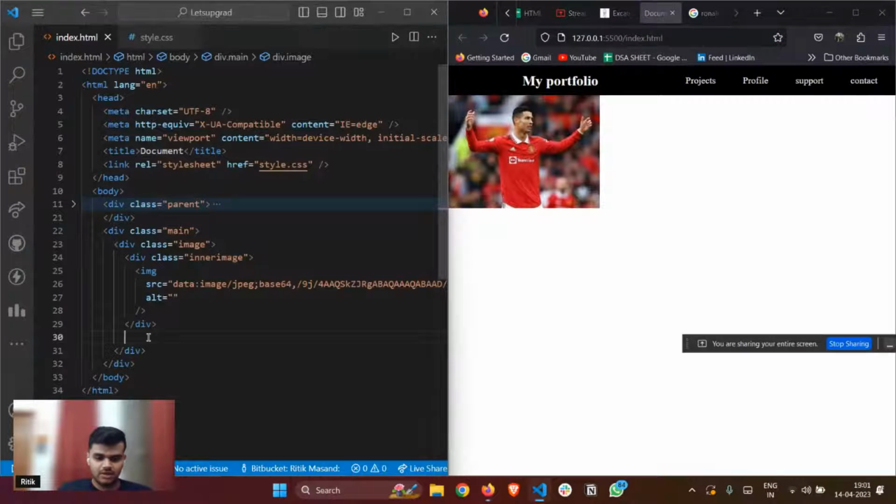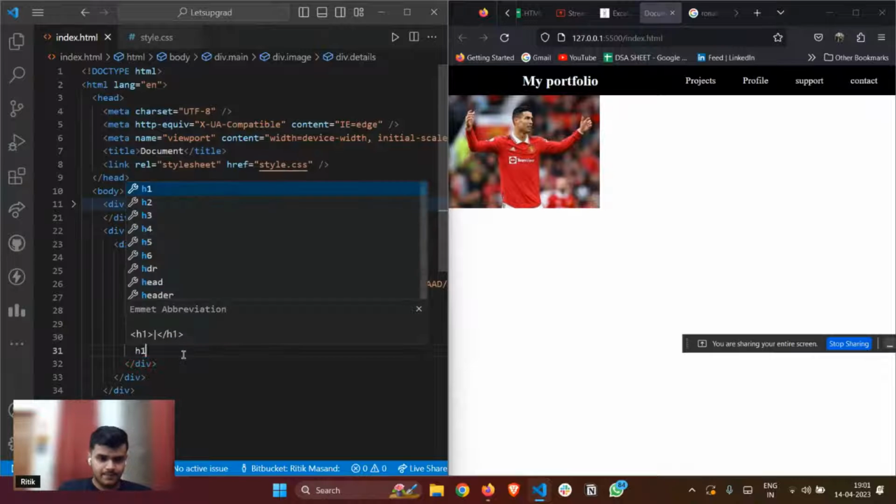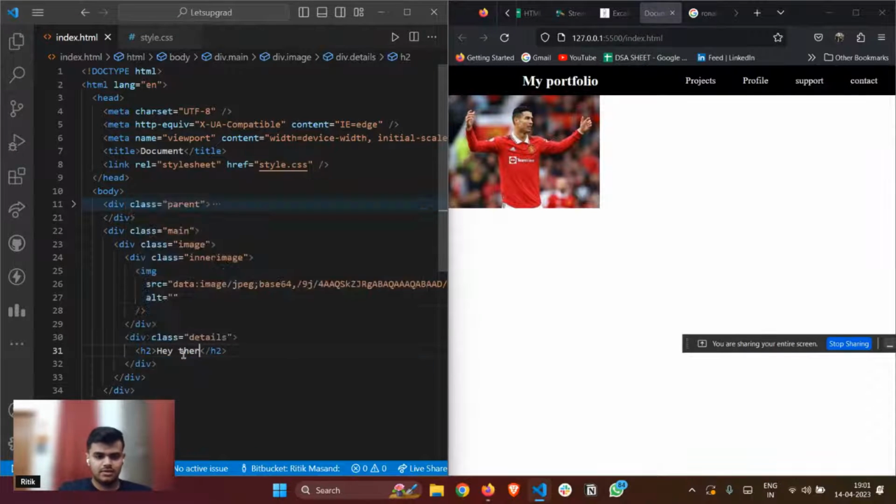I'll quickly make dot details, and I'll be adding some sections. Initially I'll make it lorem ipsum text, and I'll change it later on. Let it be a heading h2. Hey there, something like this, and some more demo text, right?